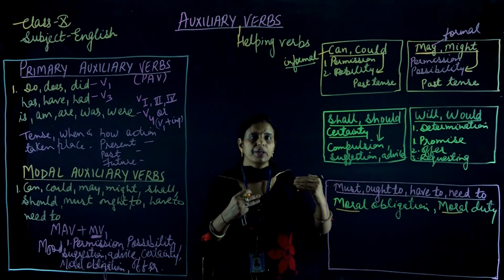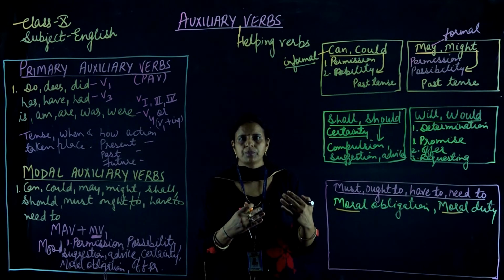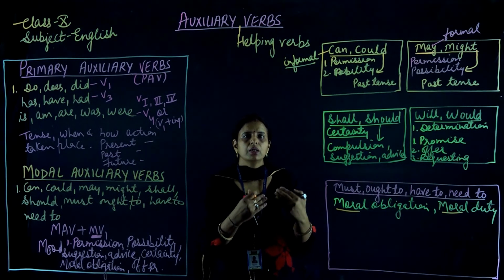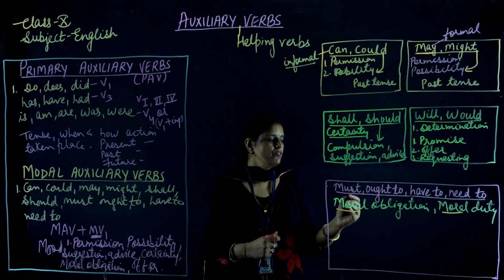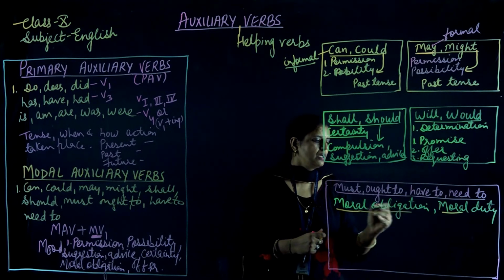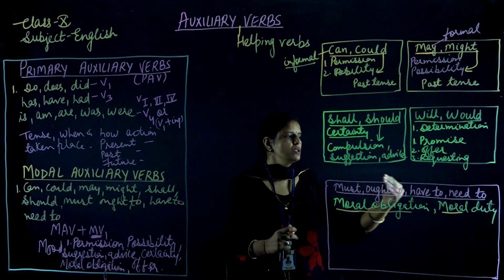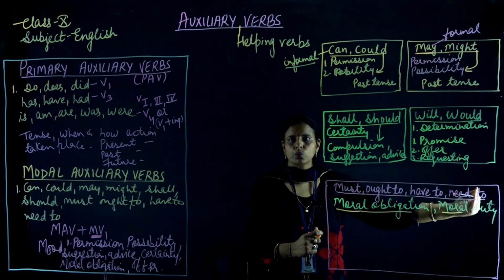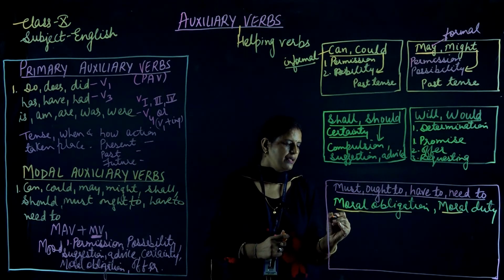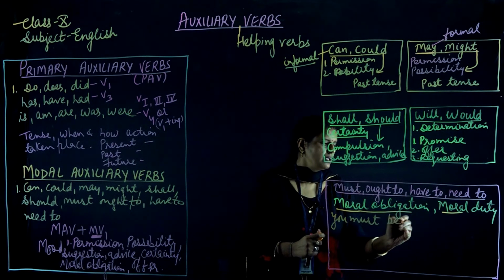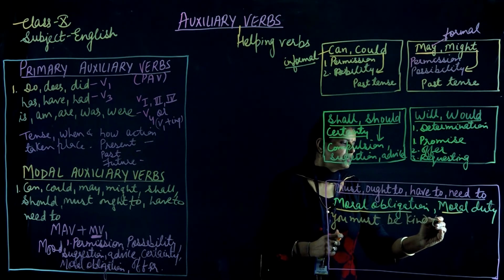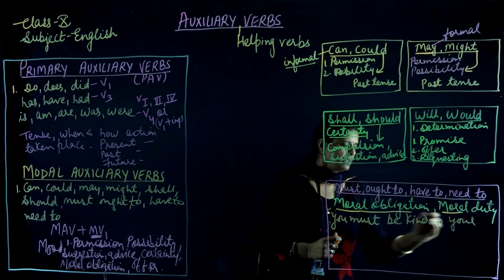It shows your duties towards the society, towards the community, for the betterment of the society and the community, we have to make use of these modal verbs: must, ought to, have to and need to.